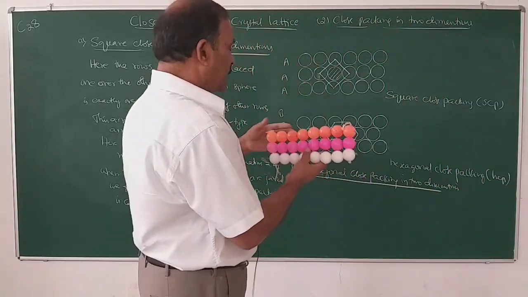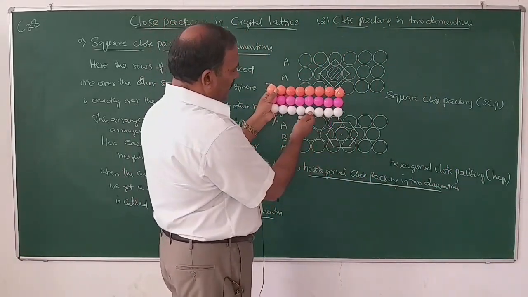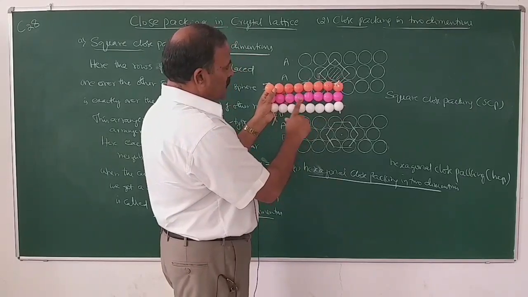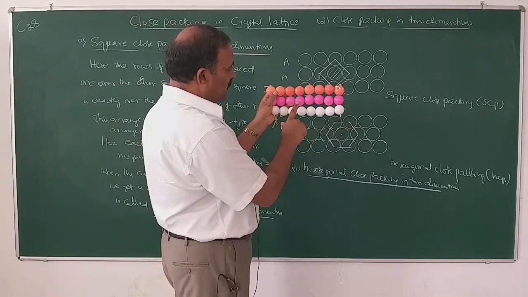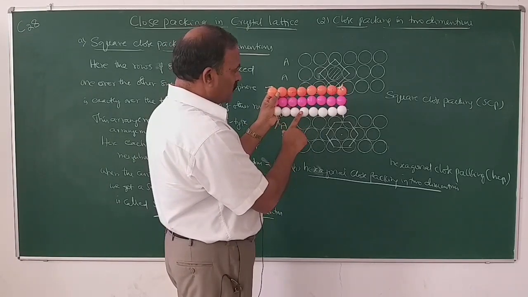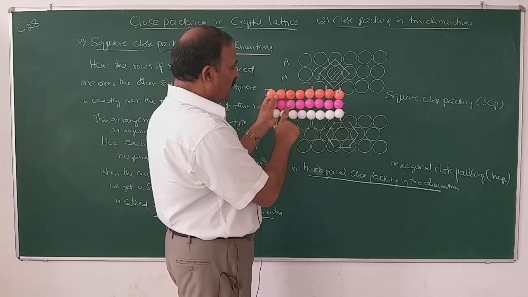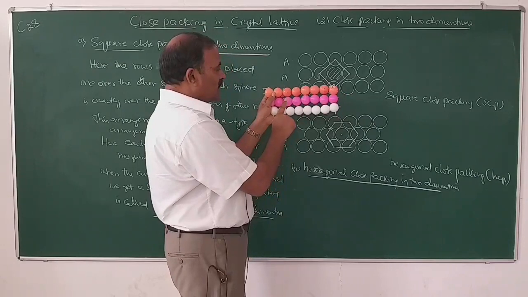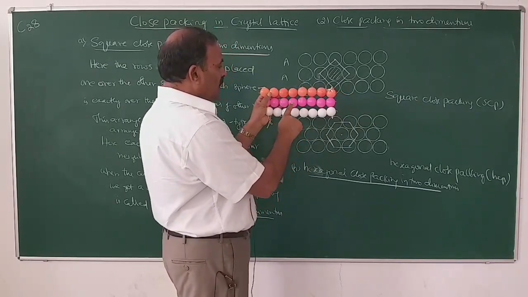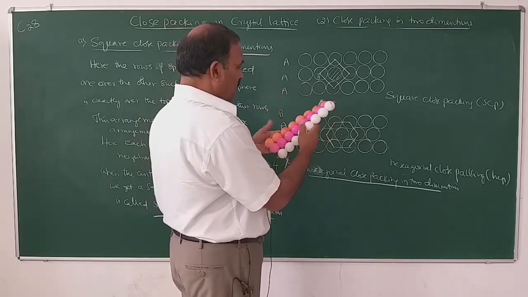So, this is the arrangement in square close packing. Here the spheres are so arranged that the spheres of the second row are exactly over the spheres of the first row. Similarly, spheres of the third row are exactly over the spheres of the second row. This type of arrangement is known as AA type. So here this is square close packing arrangement.